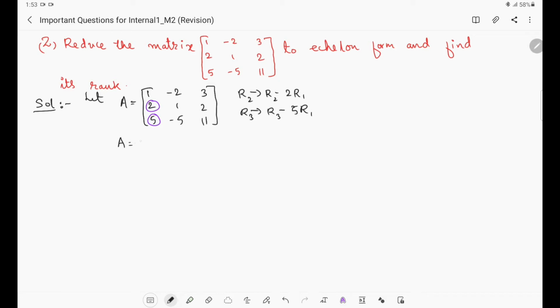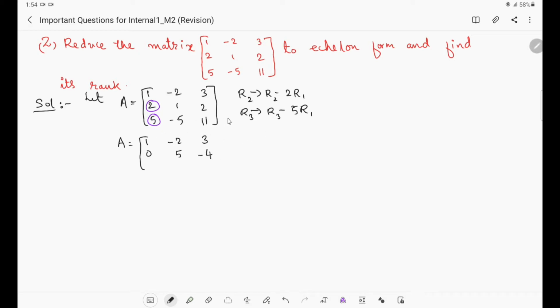Then what will happen? The matrix A will become, first row will not change because we are not doing anything on that. The second row will become 2 minus 2, which is 0. Then 1 minus 2 into minus 2. Minus 2 into minus 2 is plus 4, and 1, so it will be 5, right? Then here 2 minus 6. Minus 2 into 3 is minus 6. So 2 minus 6 is minus 4.